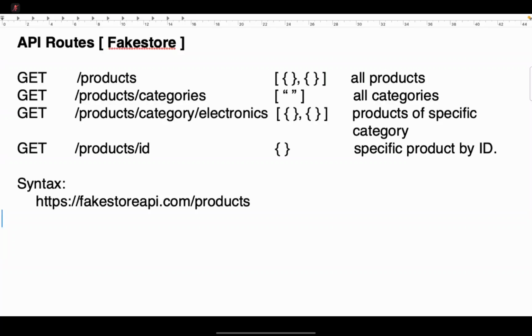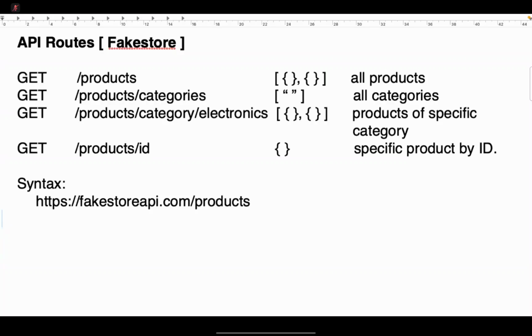Before every request, you have to add this URL, fakestoreapi.com.